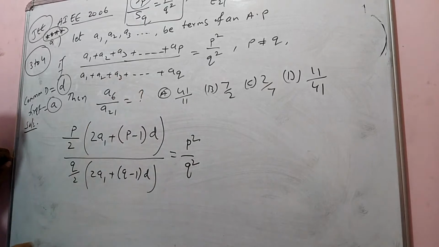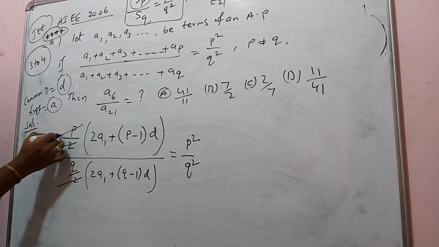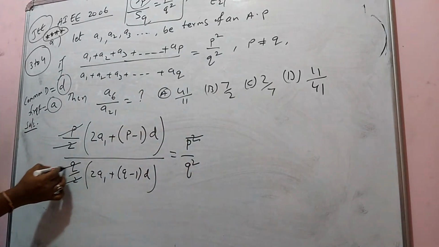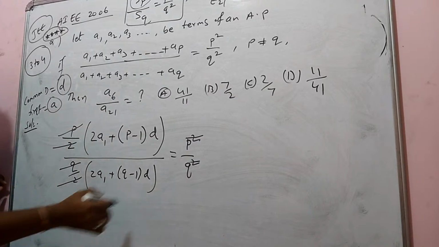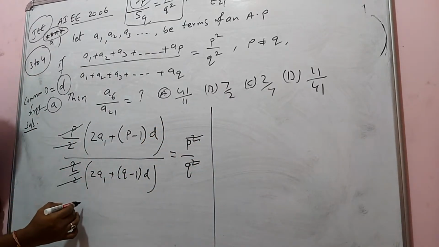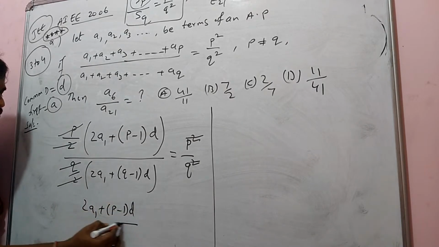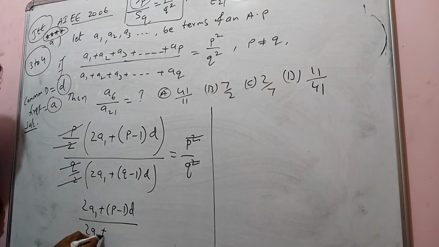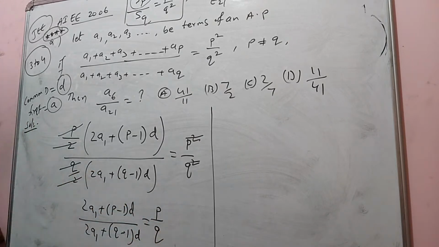This value they have given as p square, and this value as q square. Therefore the 2 gets cancelled, this p gets cancelled, this q gets cancelled, because I am sending that to the other side. So what am I going to get? 2a1 plus p minus 1 into d upon 2a1 plus q minus 1 into d is equal to p by q. Everyone understanding or not?